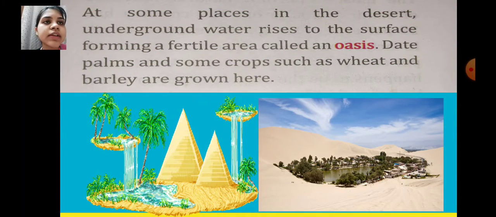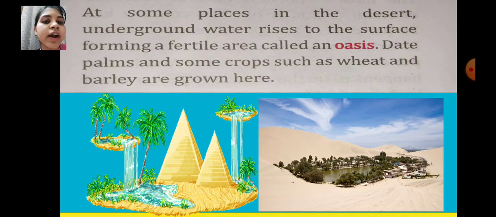At some places in the desert, underground water rises to the surface, forming a fertile area called an oasis. So an oasis can be found in the desert area. See the picture over there? These are the pictures of oases. Sometimes what happens? The underground water of the desert area rises to the surface, and that looks like a lake, okay, which is fertile. Of course, it has a water body in it. So because it has water, it becomes fertile, and this is called an oasis.